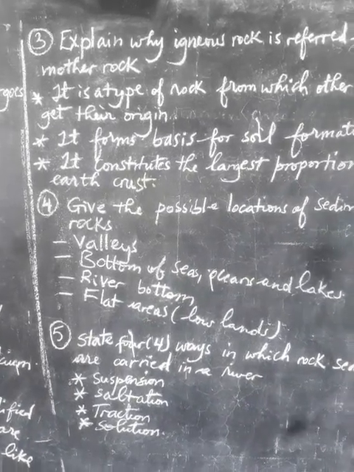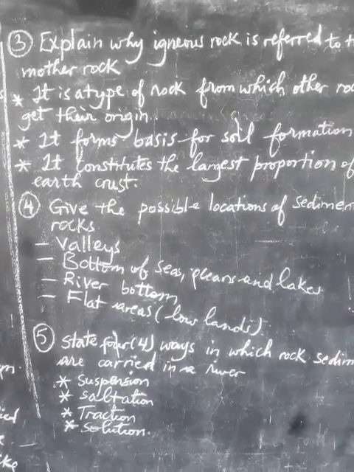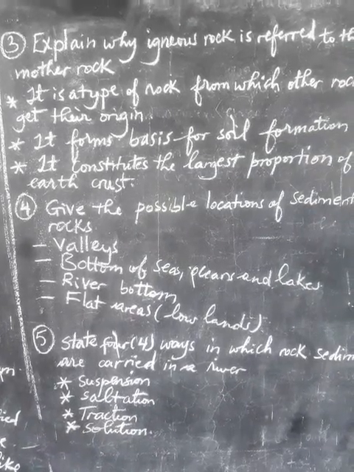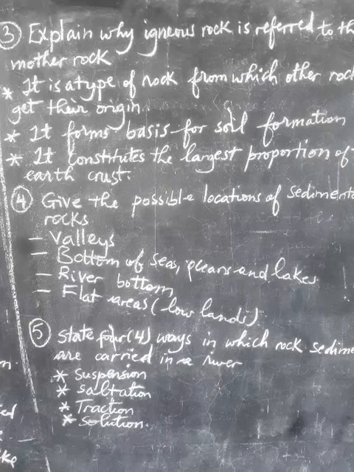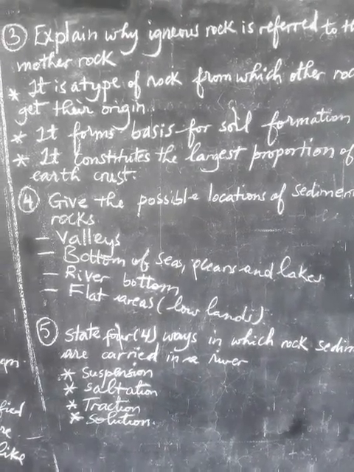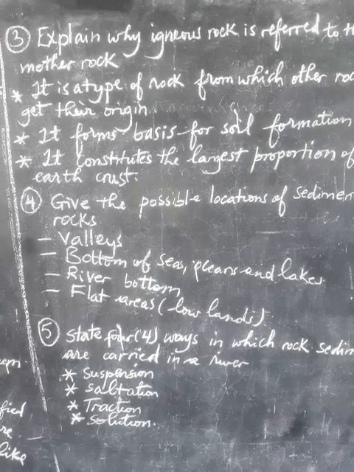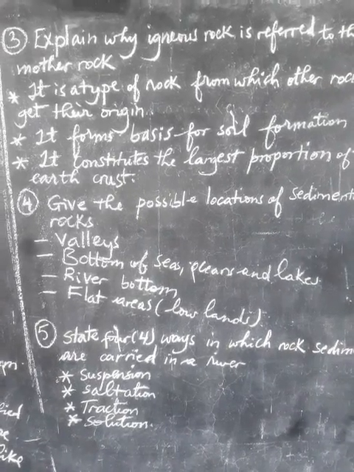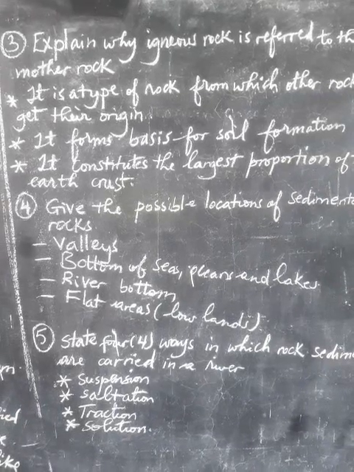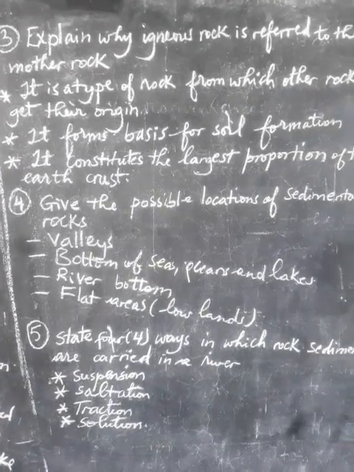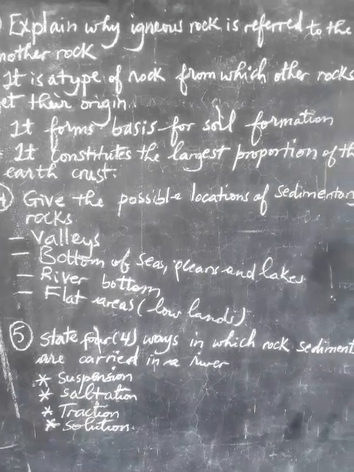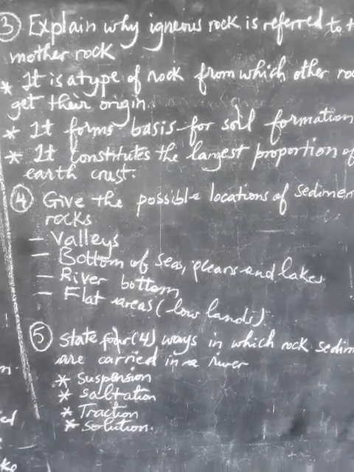Then point number 2, it forms the basis for soil formation. It is igneous rock that favors soil formation, since when the rock particles decompose or decay, they lead to the formation of soil. Remember that a certain type of soil, like clay soil, is considered a sedimentary rock. So since it forms the basis for soil formation, it is taken as the mother rock.